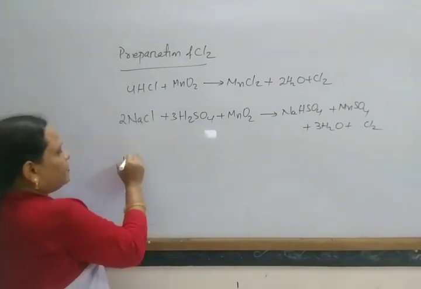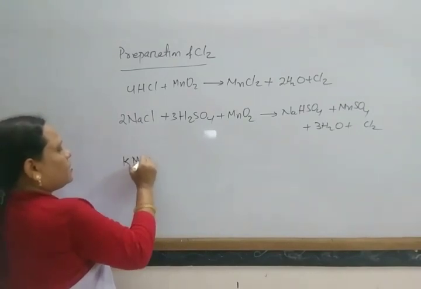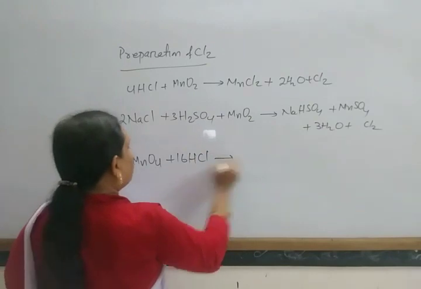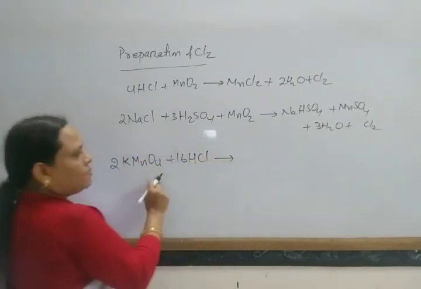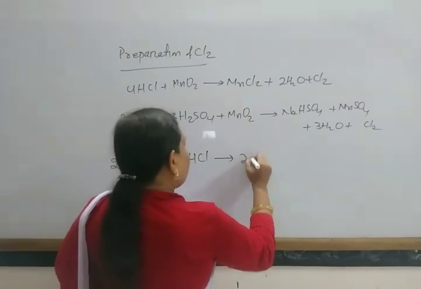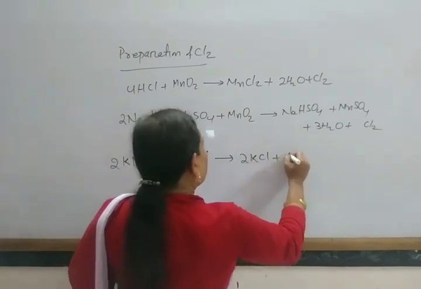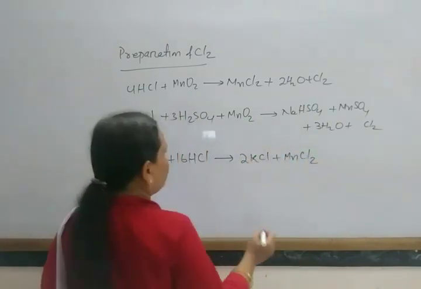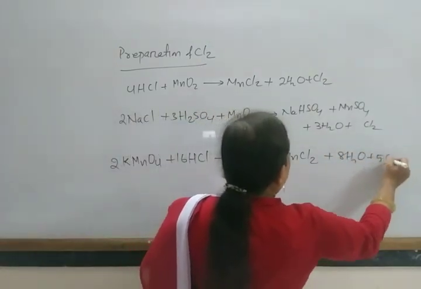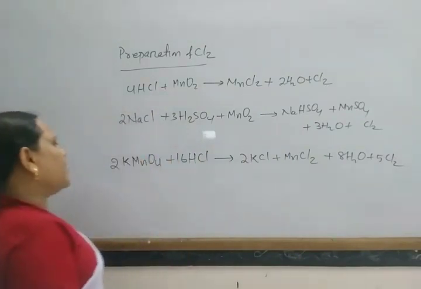That is, 2 potassium permanganate plus 16 HCl gives 2 KCl, 2 MnCl2, 8 H2O and 5 Cl2.